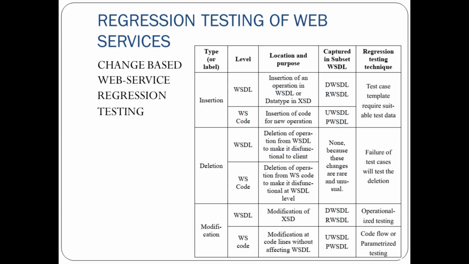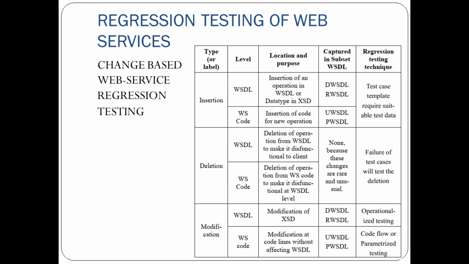Then these are the levels of changes that could be possible. For regression testing, the changes, WSDL changes and web service code changes, could be insertion, deletion, and modification. So the locations of the changes are like insertion of an operation at the WSDL or XSD level, insertion of code at the new web service code level, deletion of operations at the WSDL level, then deletion of an operation at the code level. Then modification of the XSD, meaning input and output parameters. Then modification of the code inside the web service.